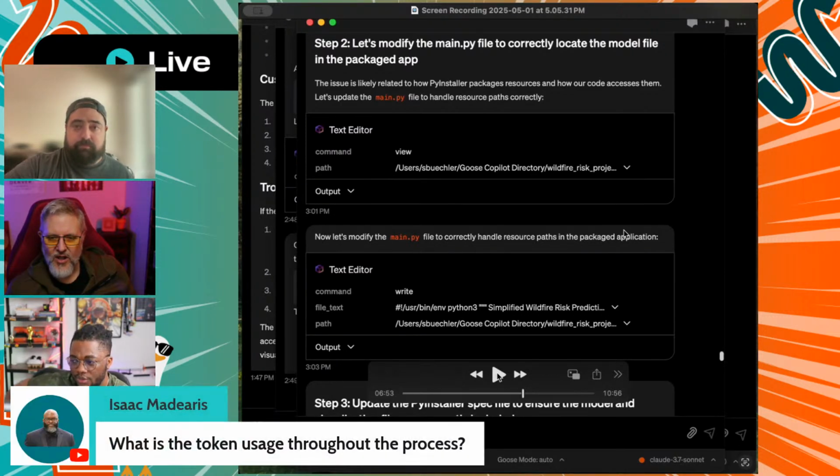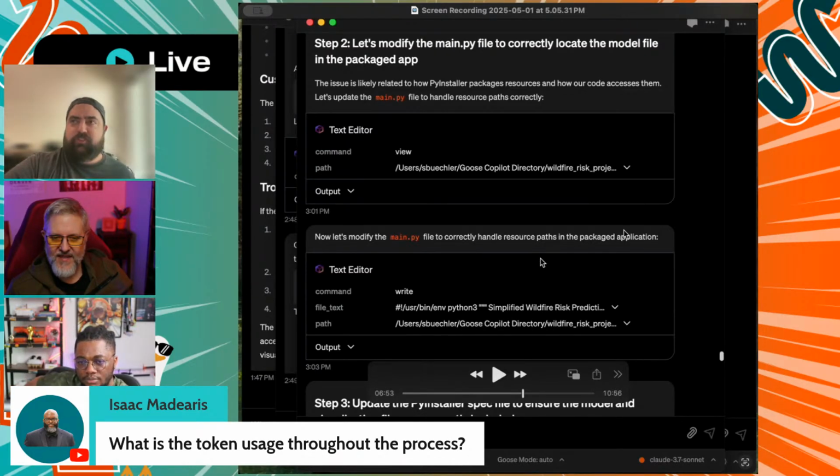Right. I think we have a question as well. Yeah. Sorry, I was just going to show that we had a question come in from Isaac asking what's the token usage going through this whole process between starting different sessions and having it query the data and build the app and go back and fix all these errors and so on. Analyzing the tokens that you use obviously is a big deal because that costs money. So how would we start to examine what the breakdown of this would be from number of tokens and output and so on?